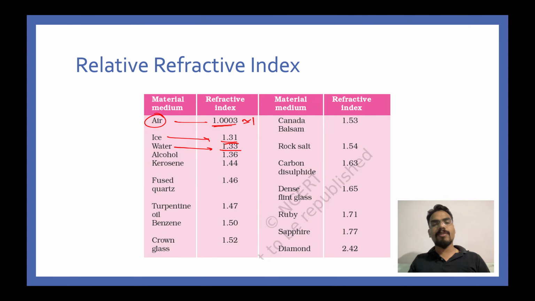I think you need to just revise and remember these important values, especially for water, for air, and for glass. Yes, this is glass. For glass, it is 1.5 or 1.52. So these values you need to remember. Also, if you cannot remember these values, don't worry, because these values will be given to you in the exams.